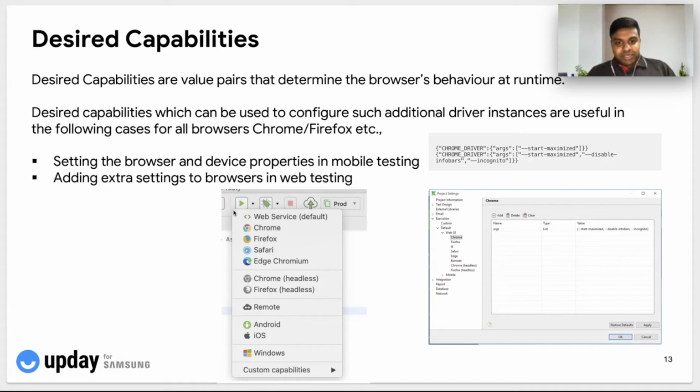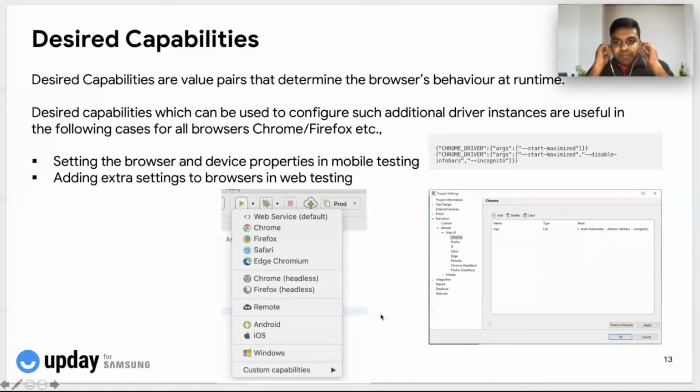For example, in this screenshot, you can see these are the different options that we have in Katalon Studio, wherein we can run the test case as an API if it is a backend test case, or in any of the browsers like Chrome, Firefox, Edge, or Safari if it is a web app, or we can run it on Android or iOS if it is a mobile application, or if it is a desktop application, we can run it in Windows or any other platform that it is supporting.